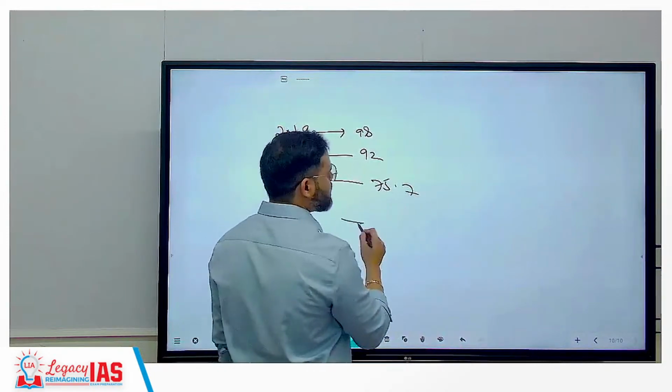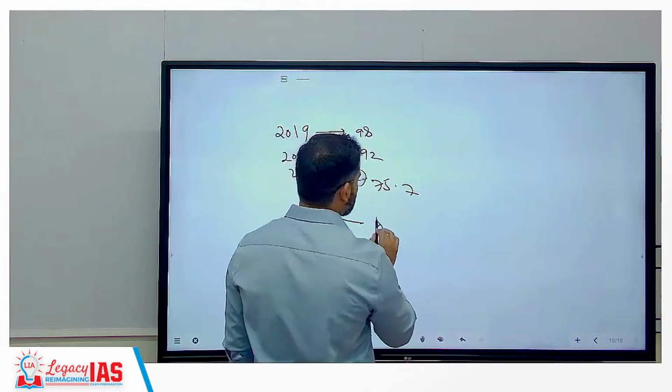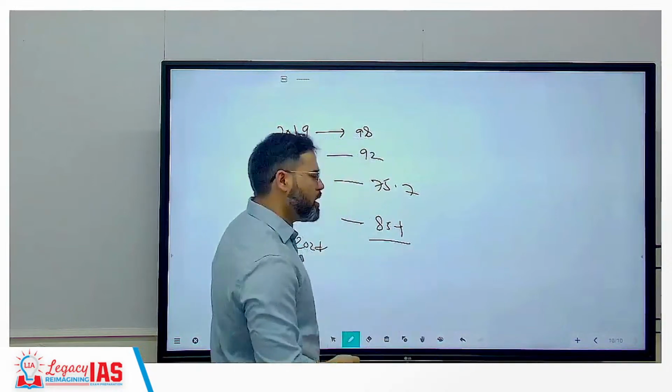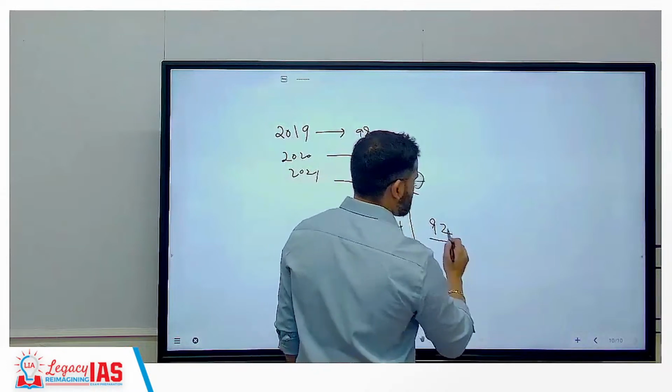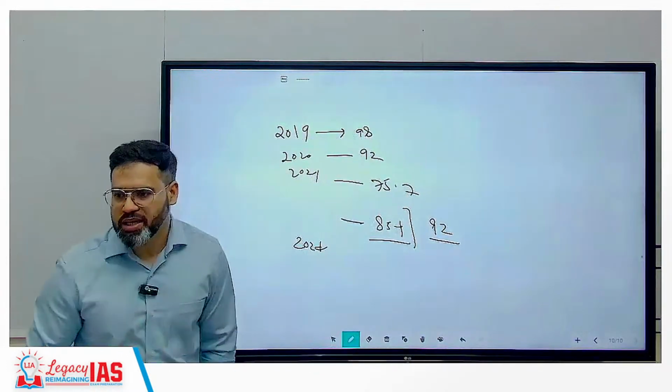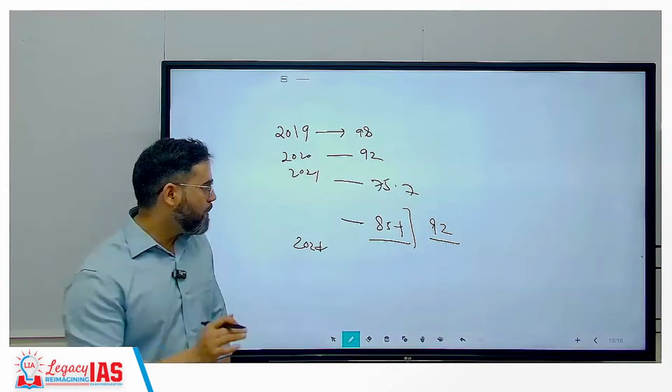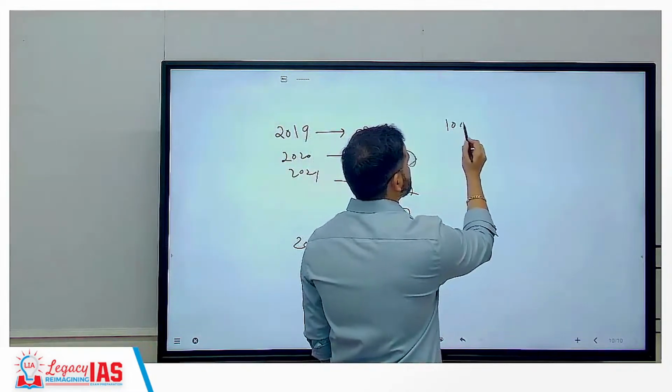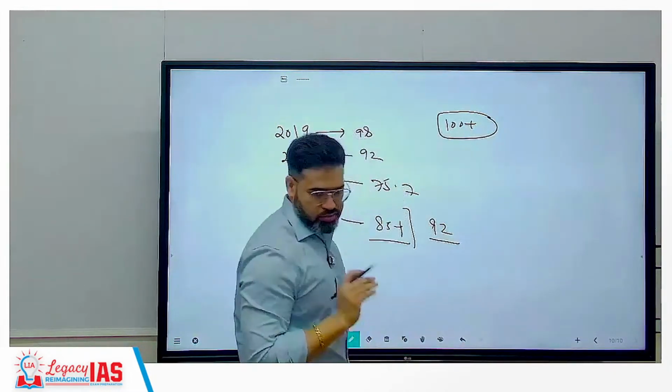This year आप देखें, this year definitely the cutoff will be more. For example, 85 plus will be the cutoff this year, but it may go to 92 this year because the paper was easy compared to the previous years. तो आपको फोकस क्या करना, 100 प्लस एटलीस्ट फोकस करना एज मच एज पॉसिबल.